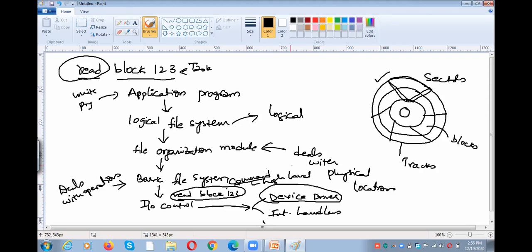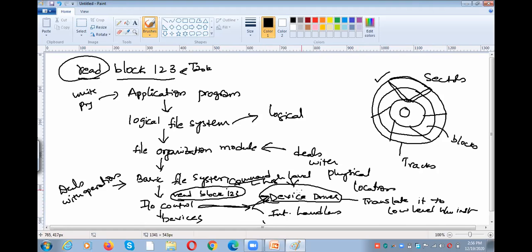This high level command is not understandable to the device. So the device cannot understand high level commands. So what we need to do is give this high level command to the device driver. The device driver will translate it to a low level hardware instruction. Have you got my point? So the IO control contains the device driver.